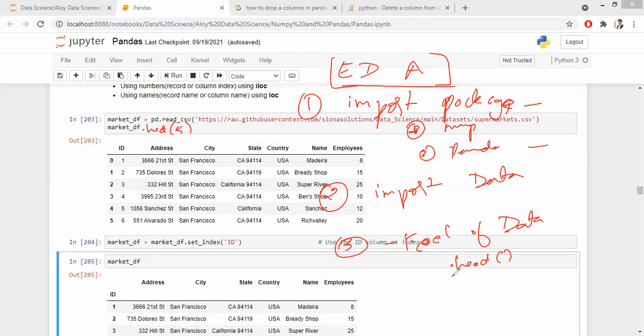You see how the behavior of the first 5 rows looks. You can use dot tail to understand the last 5 rows, or you can specify how many rows you would like to see. After that, you use dot info. Are you guys with me? Yes, sir. Then you use dot describe.